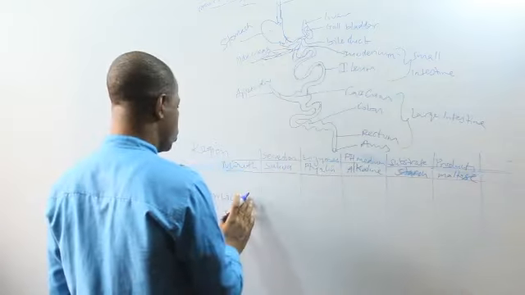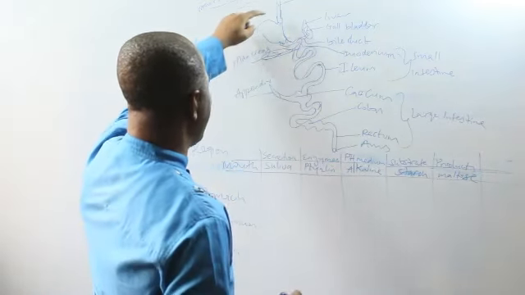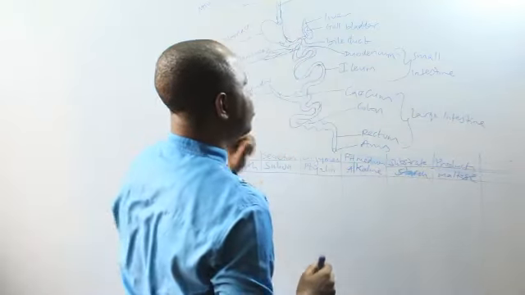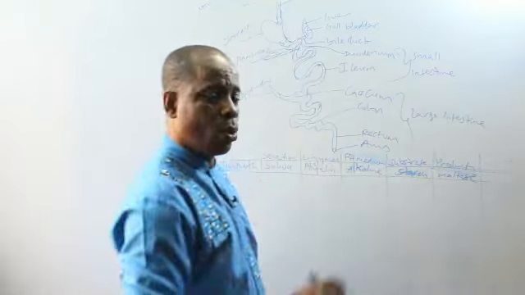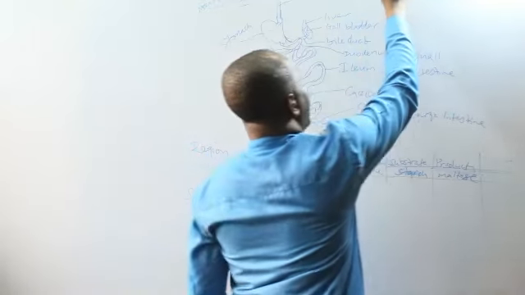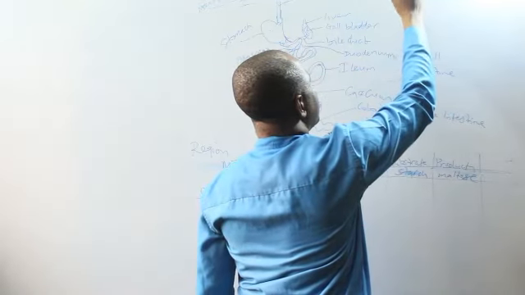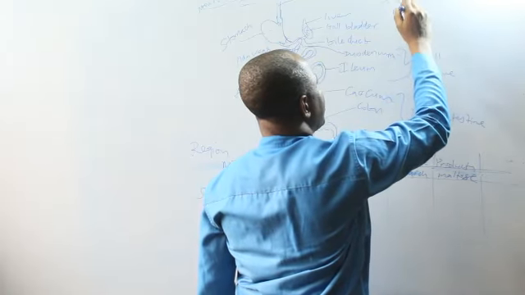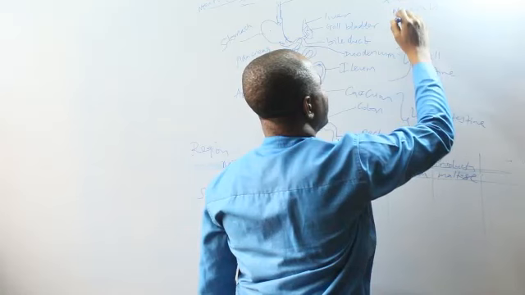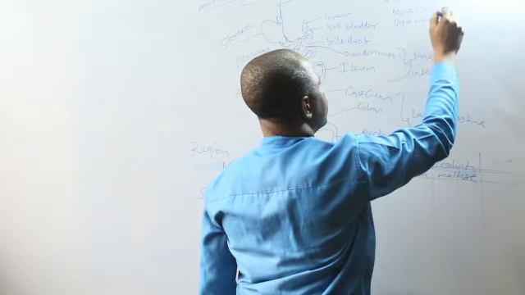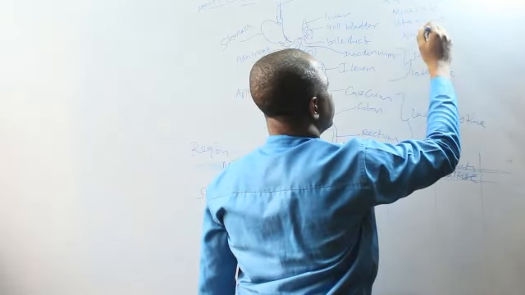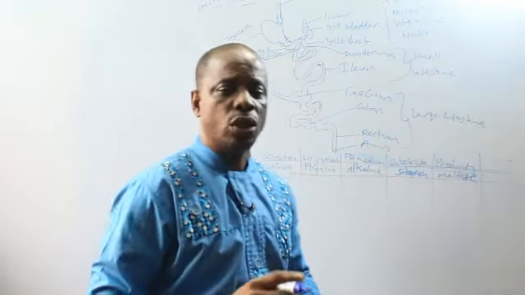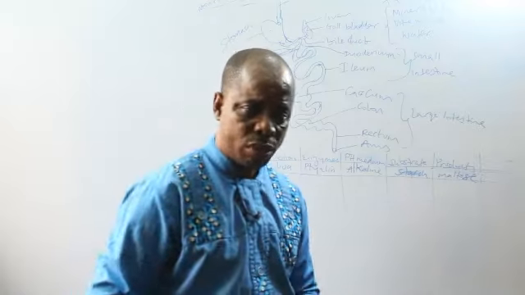Then you have the stomach. After the food has been digested in the mouth, the starch is acted upon to maltose. Don't forget the classes of food. We have 6 classes of food: carbohydrate, protein, fat and oil, then minerals, vitamins, and water. These 3 are already in liquid form. They are not in big form, so they don't need to be broken down. They don't need to be digested. They can just be absorbed straight.